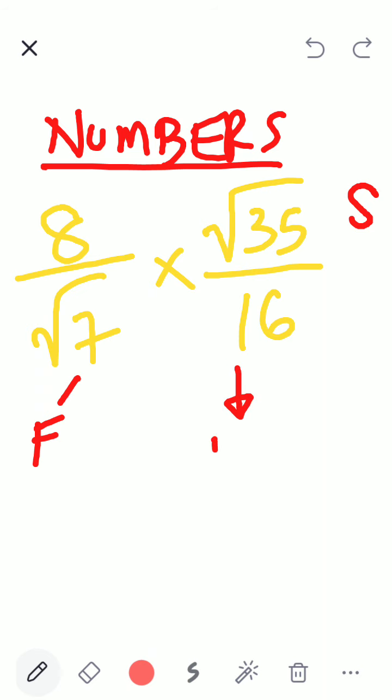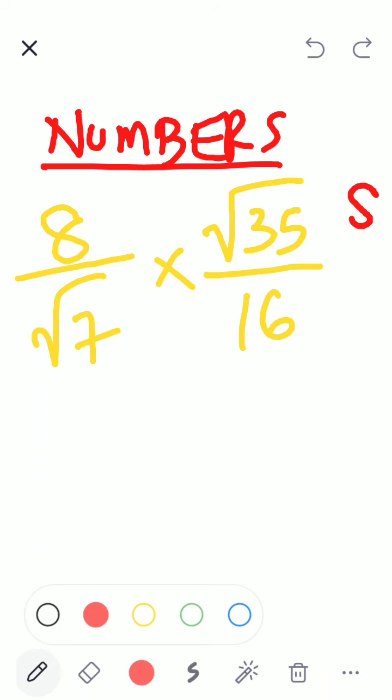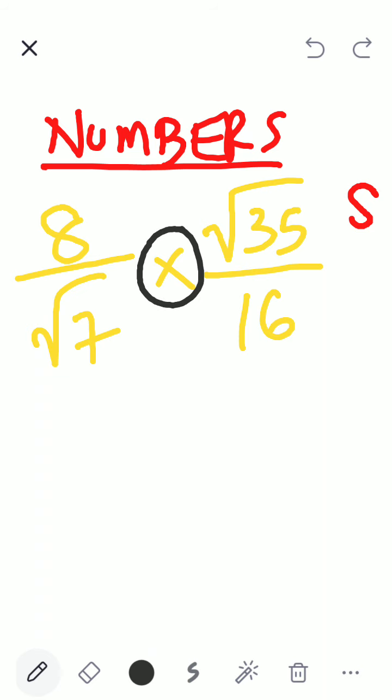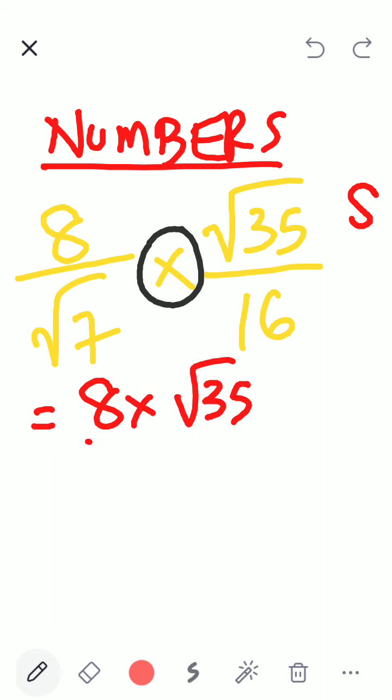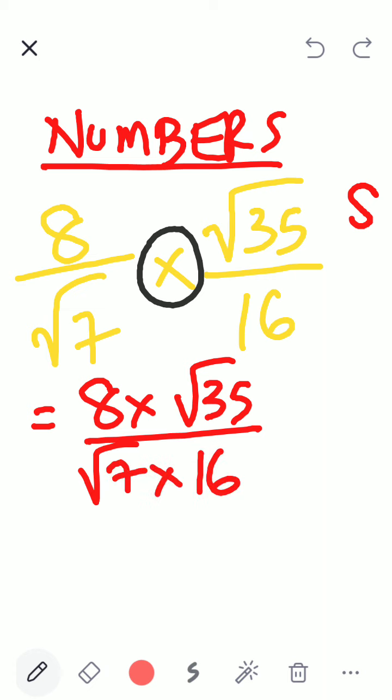No problem. The moment I see this, I send a signal to my brain and I say, Mr. Brain, what should I do? So Mr. Brain says, simple, this is a multiplication sign. Don't worry. Just combine the numerators. So I listen to my brain and I combine the numerators and I combine the denominators. Very good. Then I further see, after combination, again send the signal.